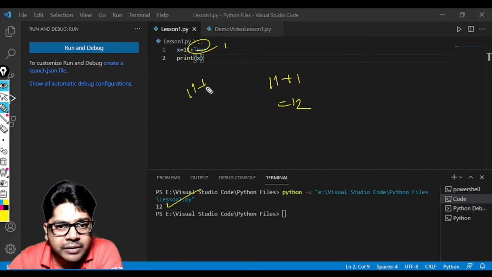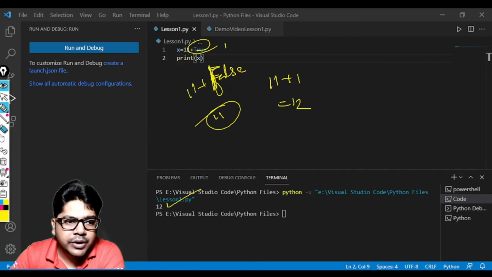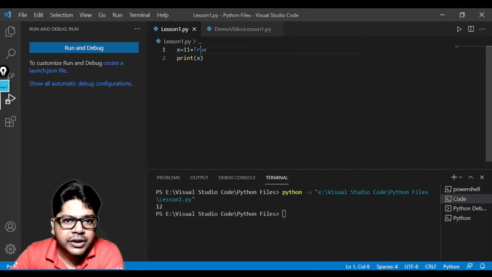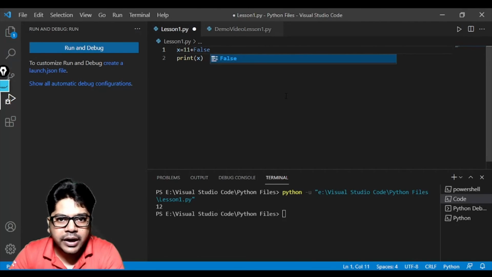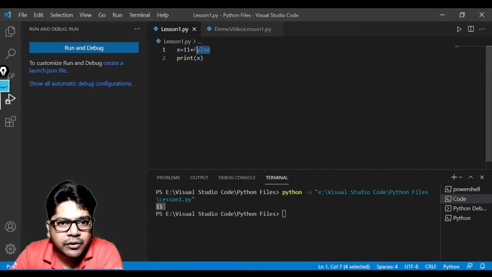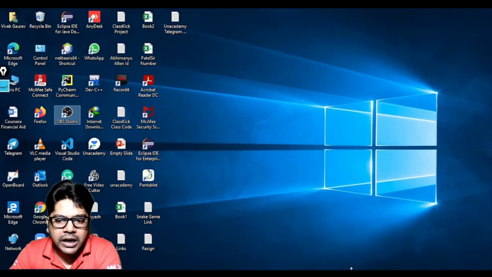In case I write 11 plus False, what will I get? Of course F will be in capital letter. I will get 11 only. Okay, let me show it to you. So instead of True, I'll write False here, and now if I run this, you see what I'll get? I'll get 11 only. Why? Because the value of False was 0. Okay, so that was all about it.